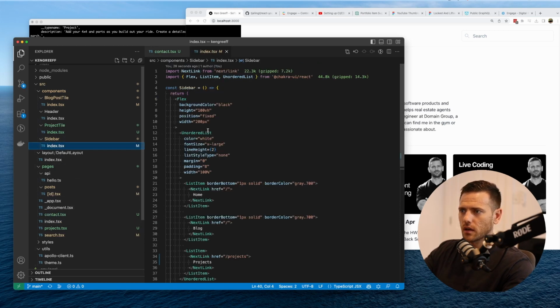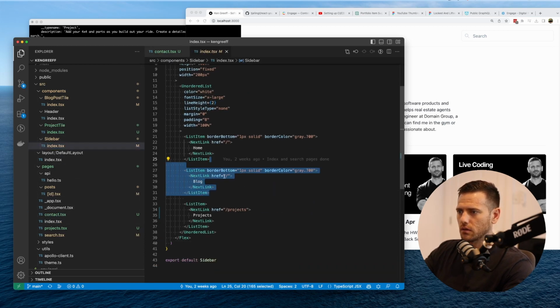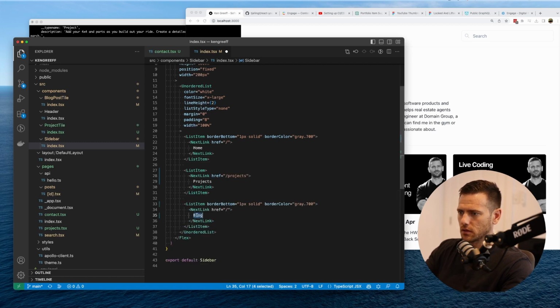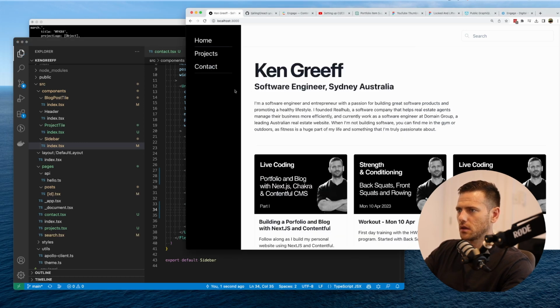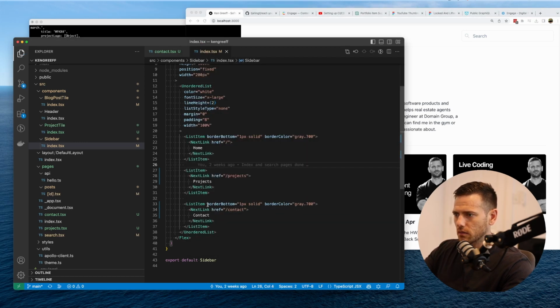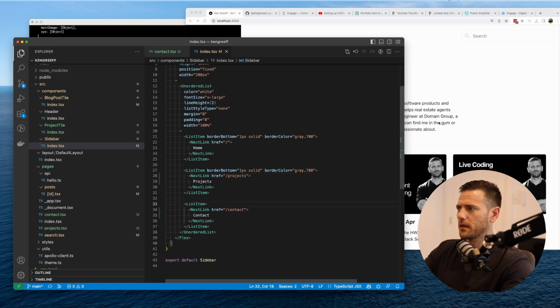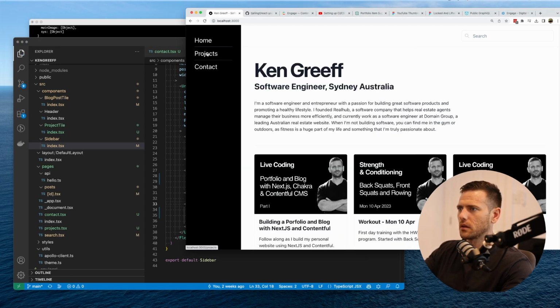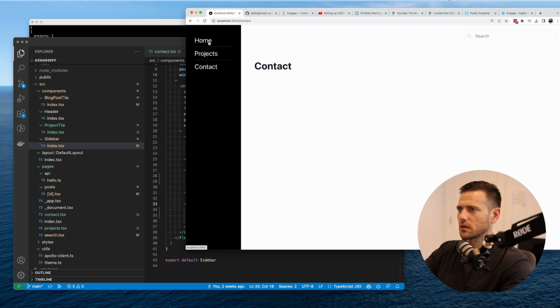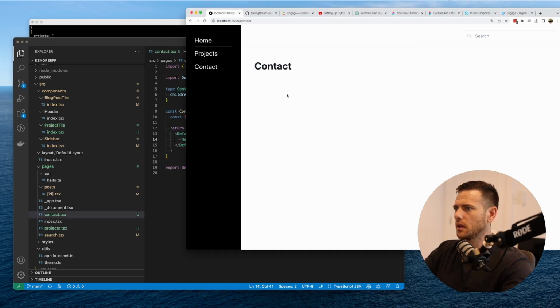Now what we can do is in the sidebar, we can drop out blog or just move it down. We're going to change that to contact. And it's going to go to the contact page. Okay, so there's a problem here. So we need bottom on the one above. Not on that one. There we go. So now we've got projects, contact, home. Very simple, but sometimes simple is great. So what do we want in a contact page?